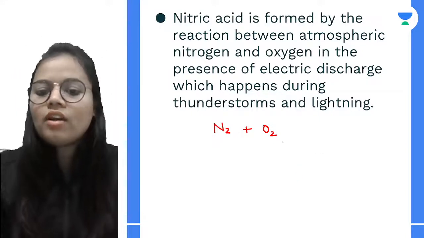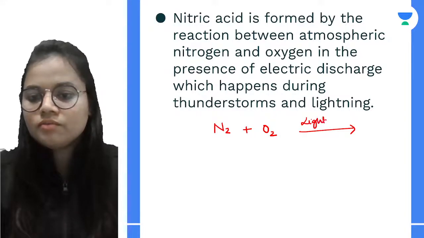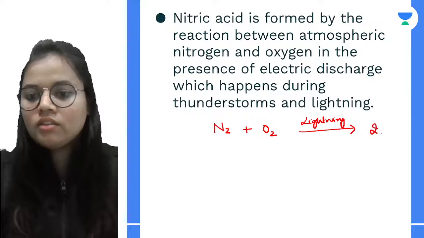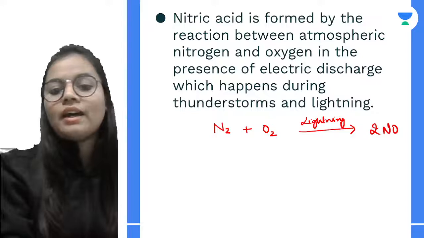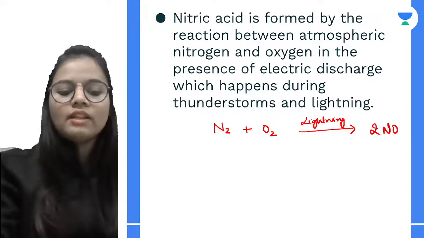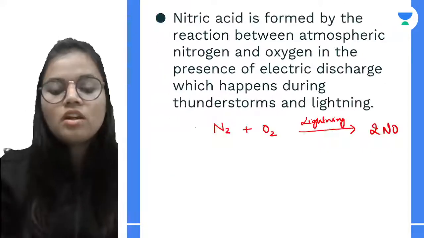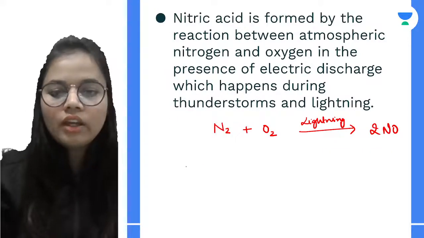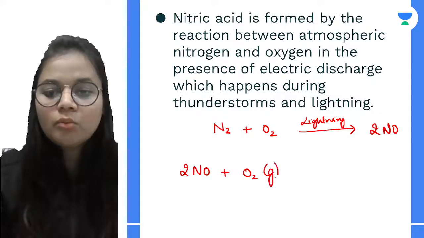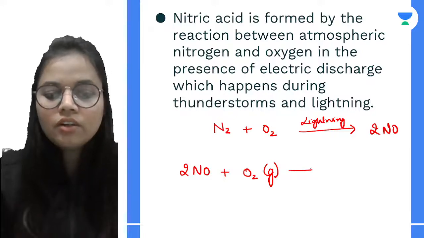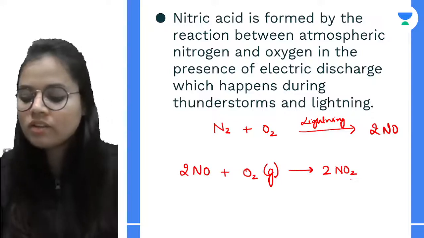So nitrogen and oxygen, in the presence of lightning, give us NO. Now, how do we get nitric acid from this? This nitric oxide that we got will react with the oxygen present in the atmosphere and form nitrogen dioxide.